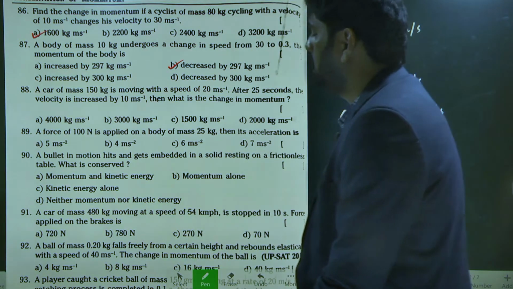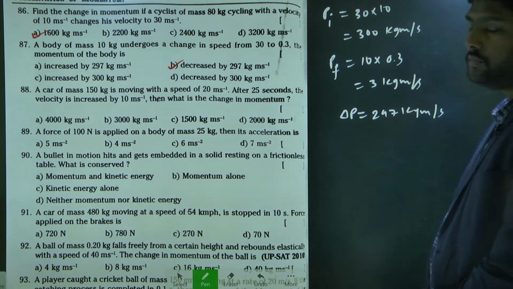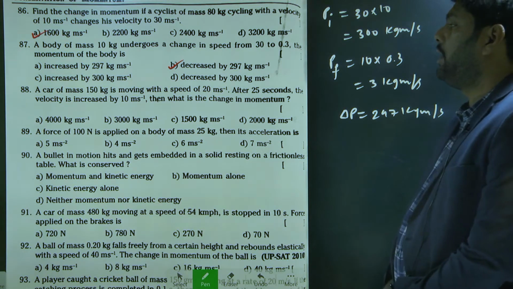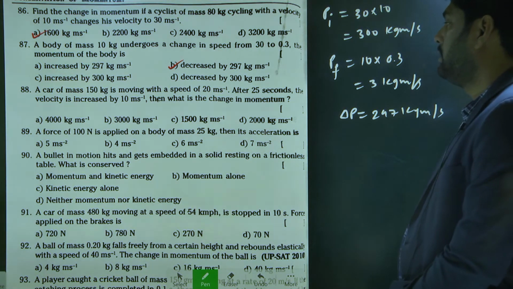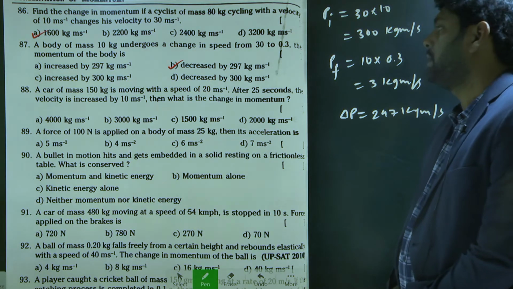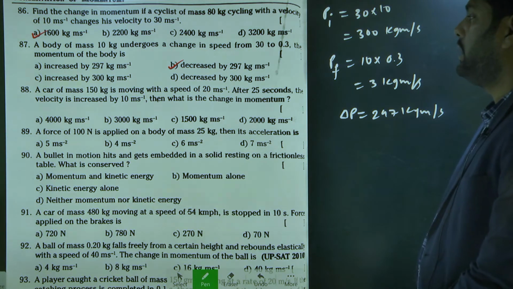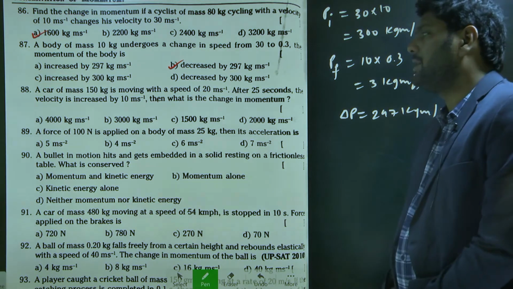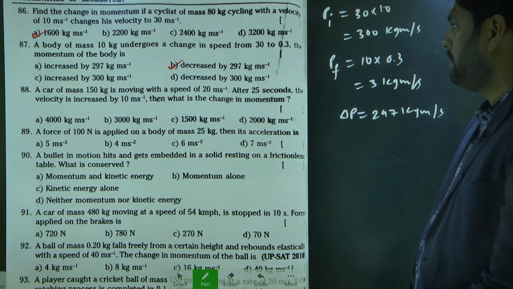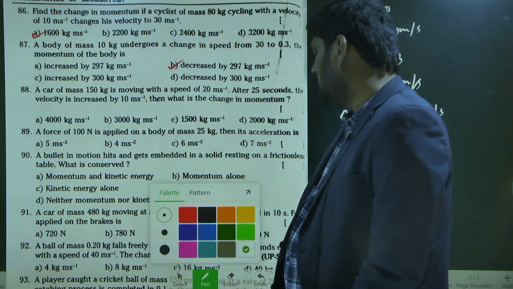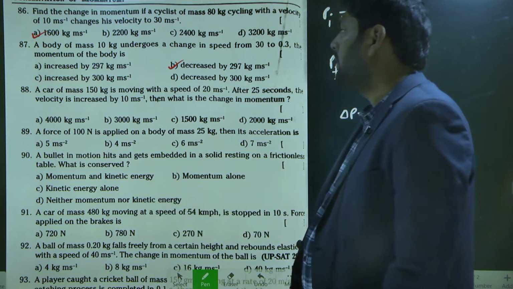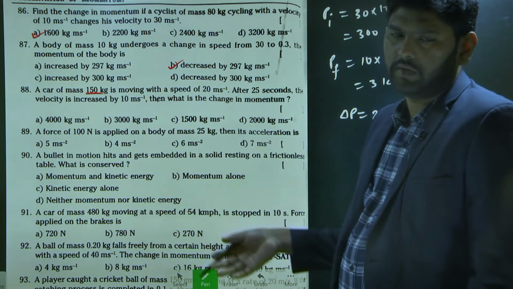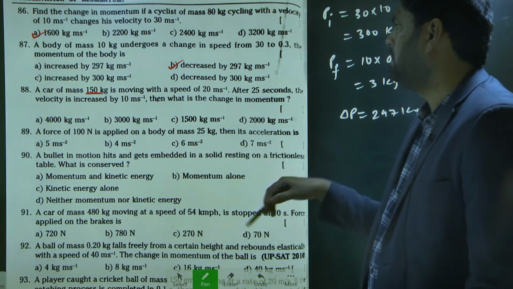Next 88 question. A car of mass 150 kg is moving with speed of 20 meter per second. After 25 seconds, the velocity is increased by 10 meter per second. Then, what is the change in momentum? Here, very logically they have given the data. The car is 150 kg, easily identified.